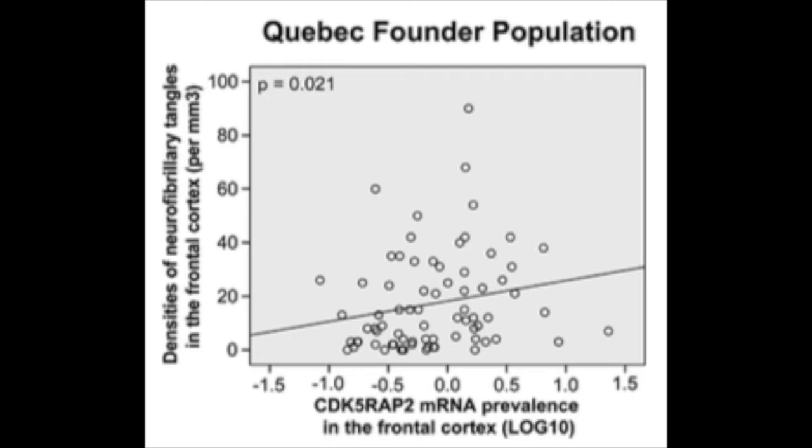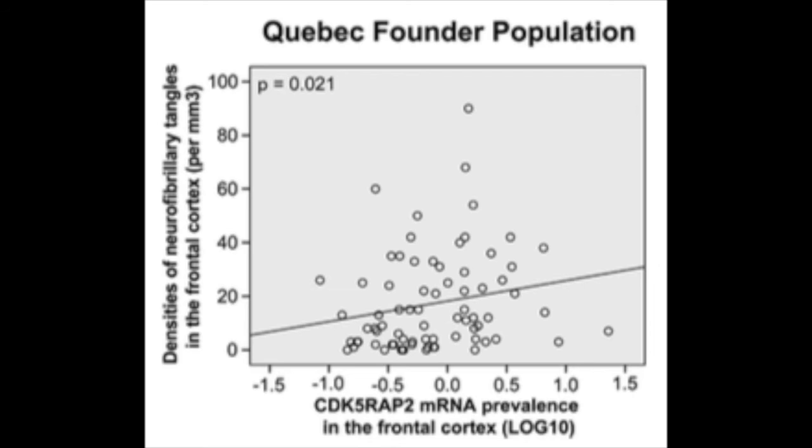In Figure 4, the researchers investigated the abundance of CDK5-RAP mRNA in comparison to the density of NFT in the frontal cortex. They plotted the data comparing these two variables for several individuals. The slope of the graph depicting NFT density as a function of CDK5-RAP prevalence was determined to be 0.21, and this demonstrates that a positive correlation exists between these two variables, specifically that there may be some aspect of increased abundance of CDK5-RAP mRNA that could potentially cause buildup of NFT in the frontal cortex.